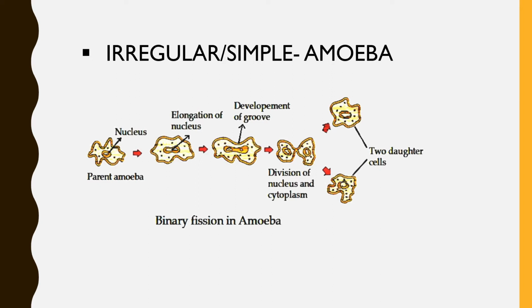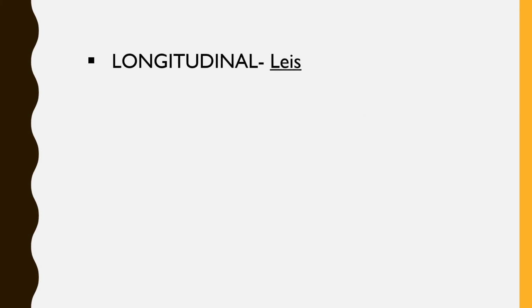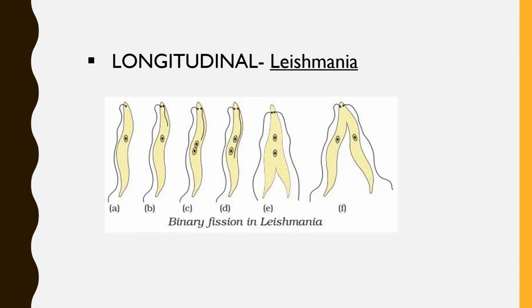Now, we can further classify fission itself into different kinds. Let's take the example of Leishmania, which has a whip-like structure. In this example, we see the fission is happening along the vertical or the longitudinal axis only. The fission cannot happen along any other plane. Let us pause for a while and think about the case. It has to do with the flagella. That is, when the Leishmania has to divide, it has to make an identical copy of the parent, which can only happen if the division happens in the longitudinal axis.